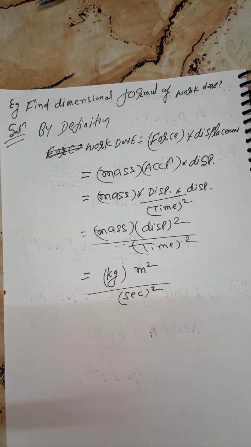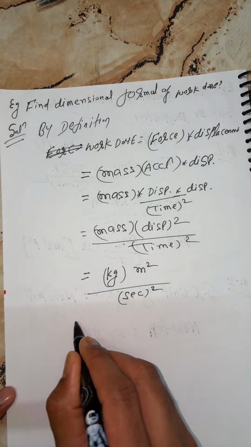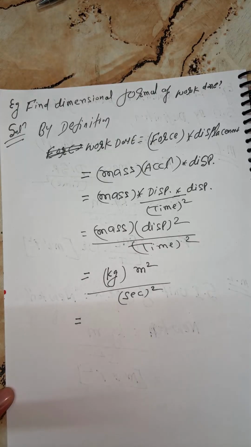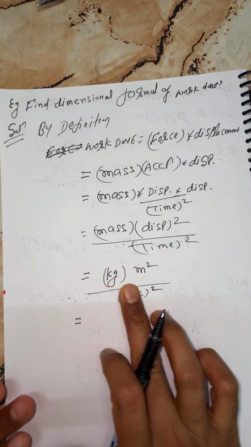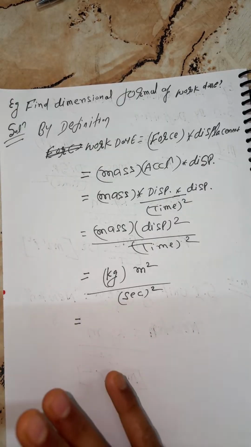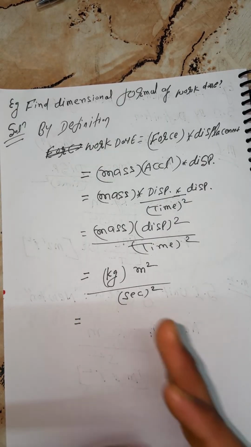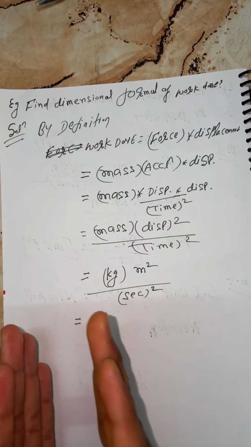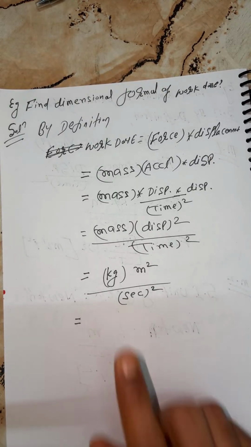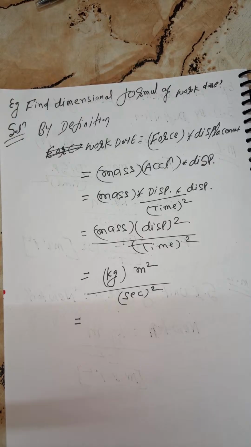This is the unit, but we wanted the dimensional formula. Same things here we have to convert in terms of MLT. We must write all in terms of MLT. Maximum kids in 12th finish, still they don't know the difference between units and dimensions. I'm just telling you the real story. Dimensions are always in terms of MLT, my kids.